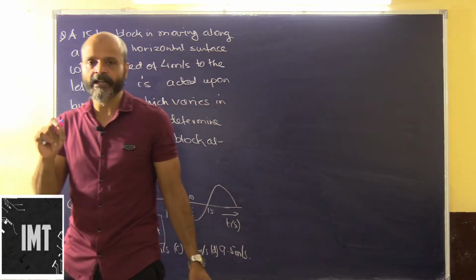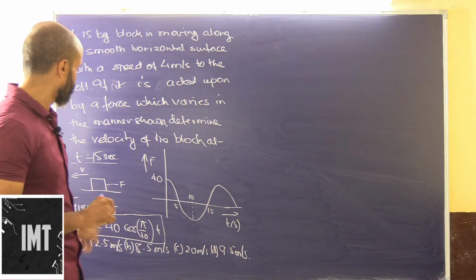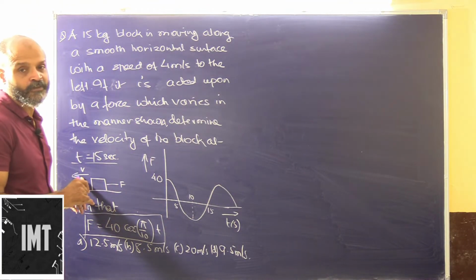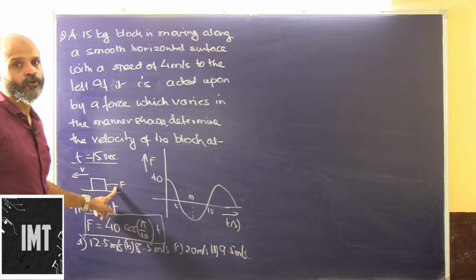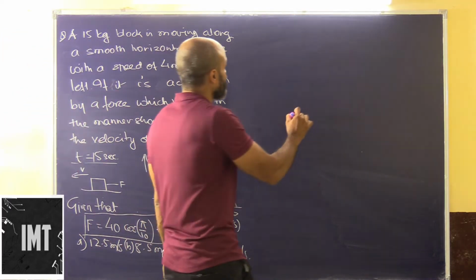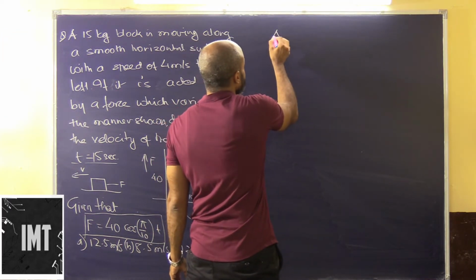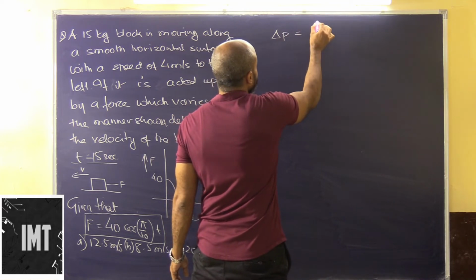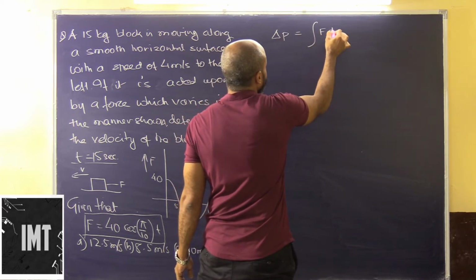The first thing that we have to take into consideration is that the force and velocity are in opposite directions. So if we take the force as positive, obviously the velocity has to be taken as negative. Change in momentum will be the integration of F dt.